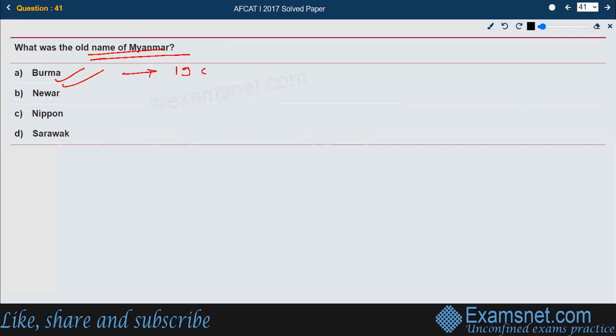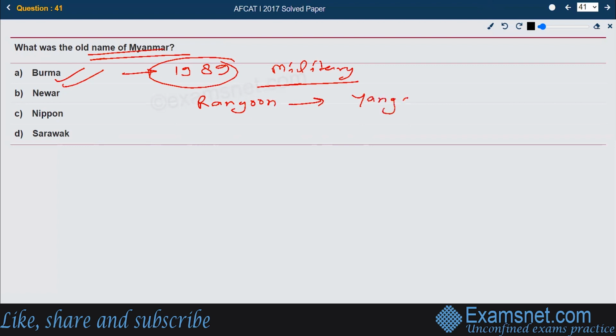When was the name changed? The name was changed in 1989 by the ruling military, a year after thousands were killed in the suppression of a popular uprising. Rangoon also became Yangon. One more name change was there. There was a name Rangoon, and it was changed to Yangon.